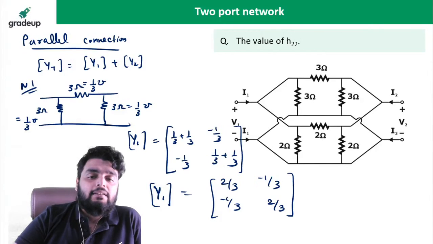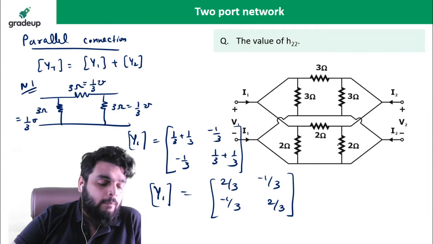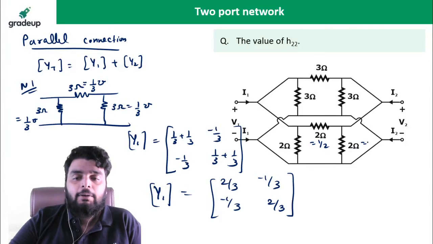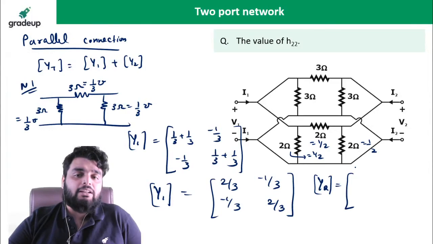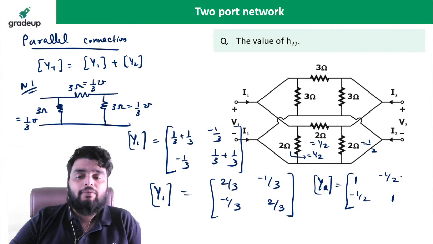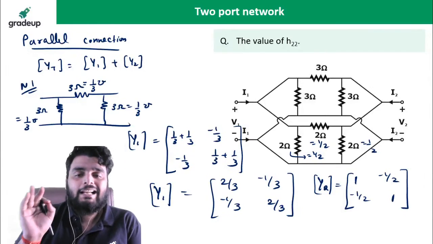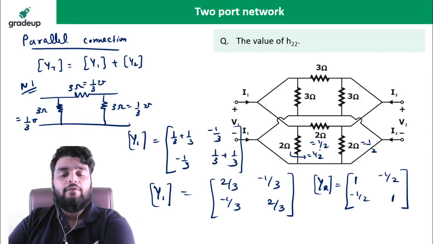Okay. Now, if you see the second particular network, this network is also a delta network. Yes or no? This is also a delta network. So what can I do? I can find out the admittance here. So when you find out the admittance here, again I can write directly the Y parameter. So the Y parameter is 1 by 2 plus 1 by 2, it will be 1, minus 1 by 2, minus 1 by 2, and 1. Do you remember the shortcut formula? Yes or no? If anyone doesn't remember the shortcut formula, ask me. I will tell you. Otherwise, this is the shortcut formula I have used.